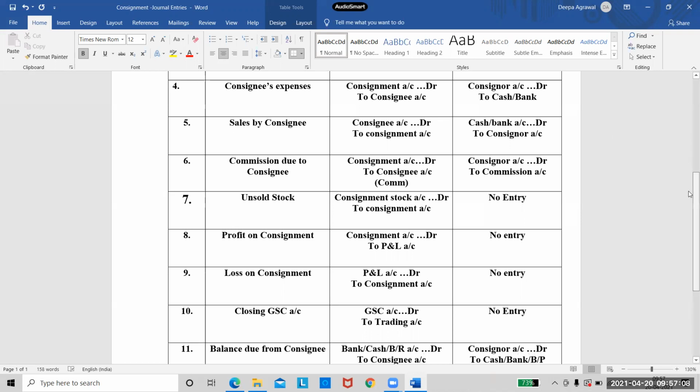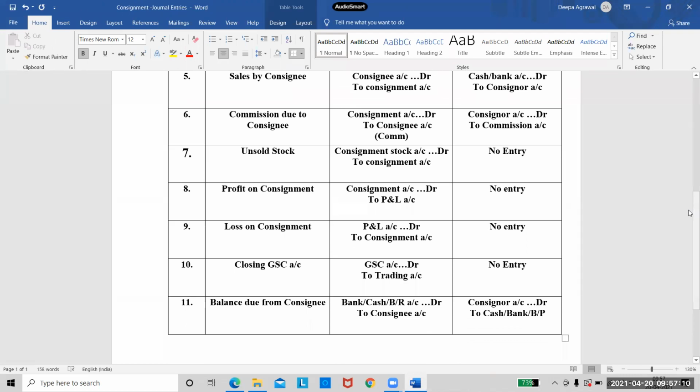So we are done with all the entries. See, we had only 10 steps, but we are writing 11 entries. Can anyone tell me why is it so? Profit and loss. Because for profit or loss, you will get only one entry. If there is profit, you will write the entry for profit. If there is loss, you will write the entry for loss.